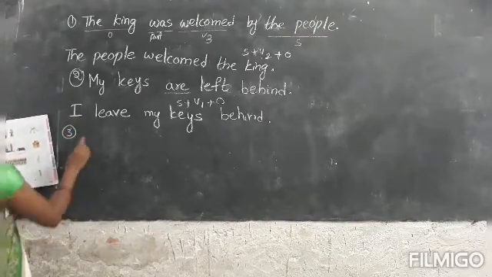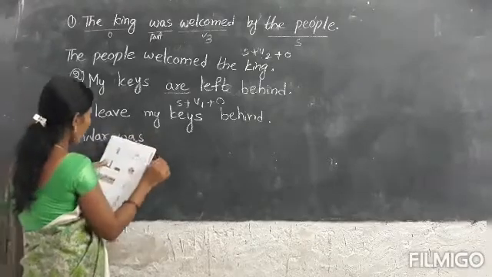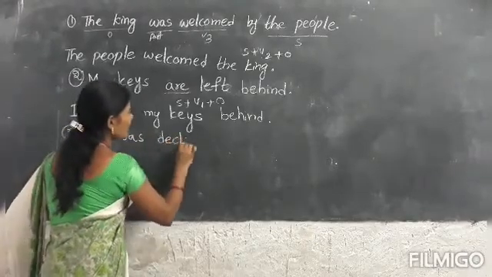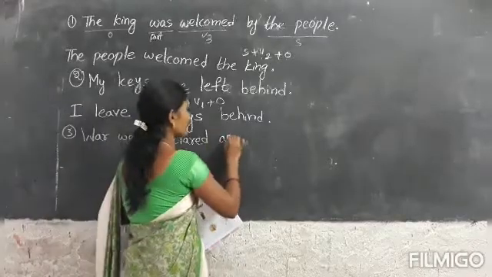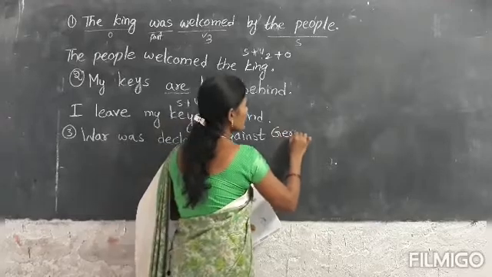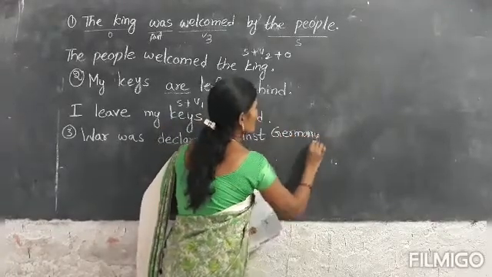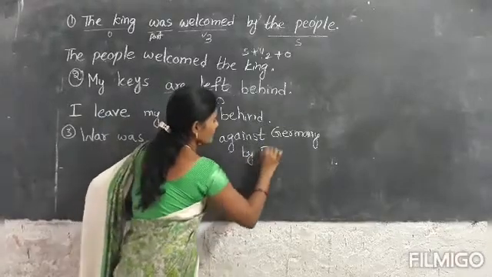Next. War was declared against Germany by England.